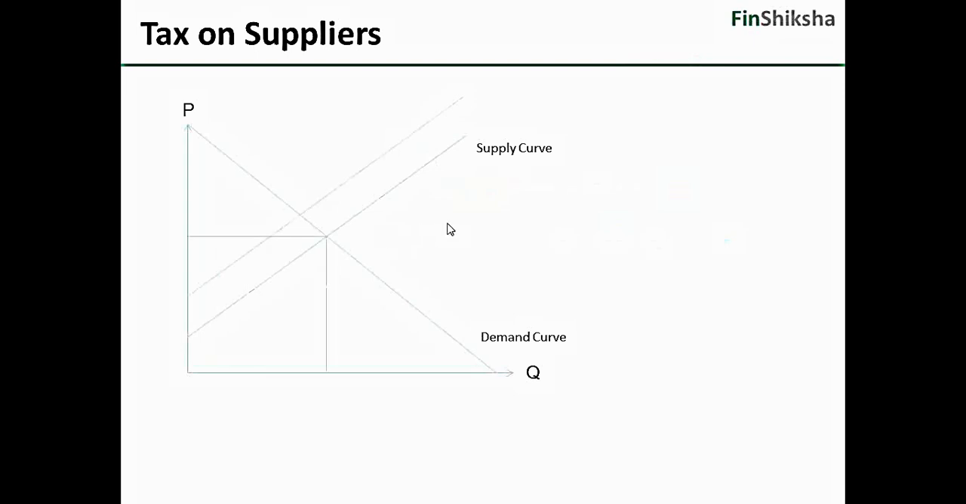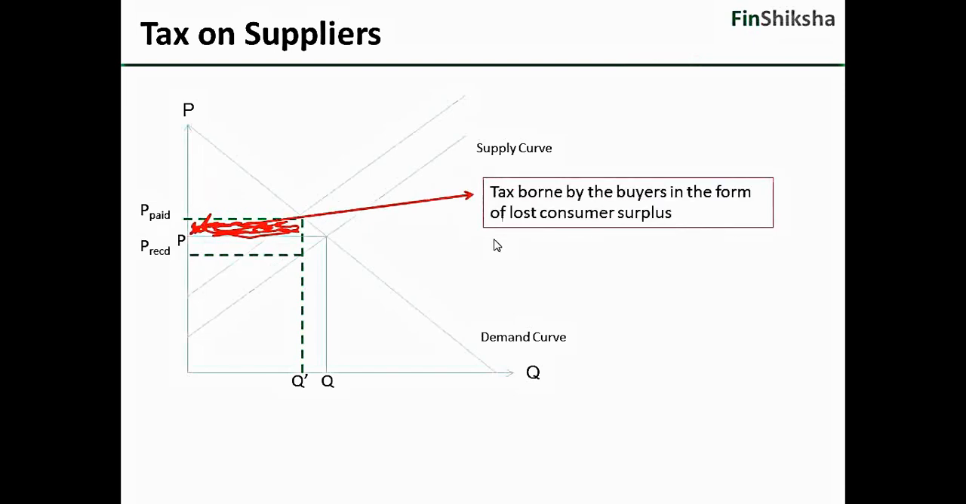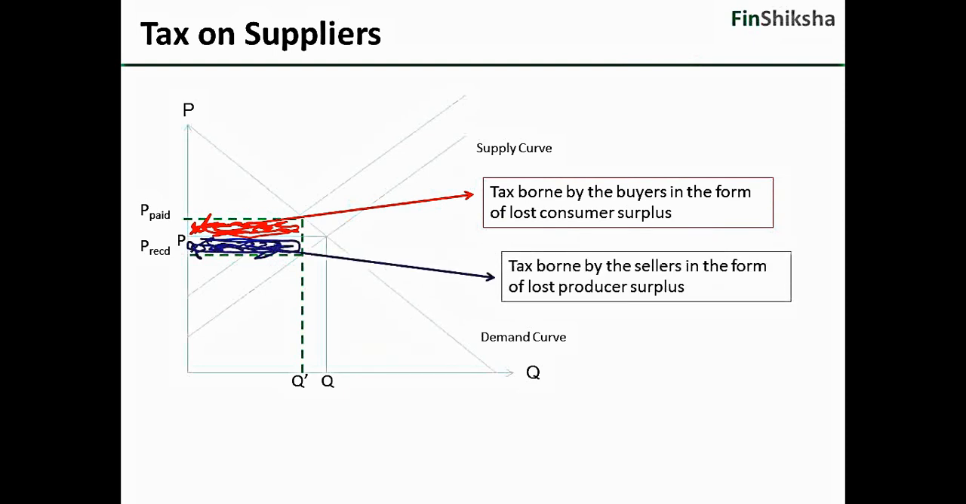which again creates similar scenarios in terms of producer surplus and consumer surplus. You will note that this is the price paid, this is the price received, and effectively tax borne by the buyers because of lost consumer surplus, tax borne by the sellers in the form of lost producer surplus. What we'll do now is understand the effect of tax as to who bears this burden in what proportion.